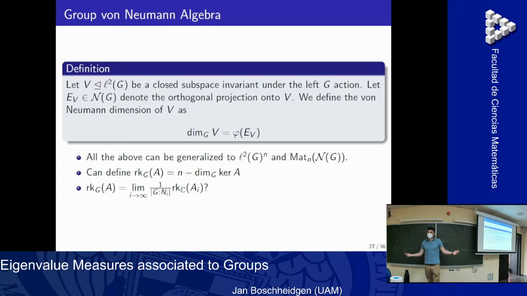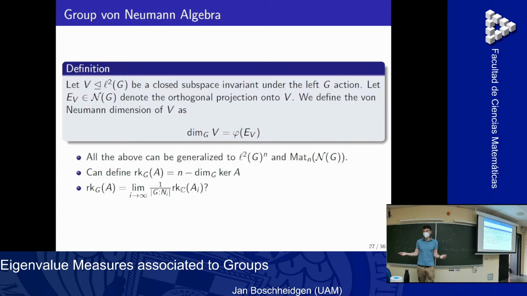As I said, all this can be generalized to matrices over the group algebra, and to the direct sum of the group Hilbert space. And now we have dimension, and we can say the dimension of the kernel of a matrix. The rank of a matrix is just n minus the dimension of the kernel of the matrix.